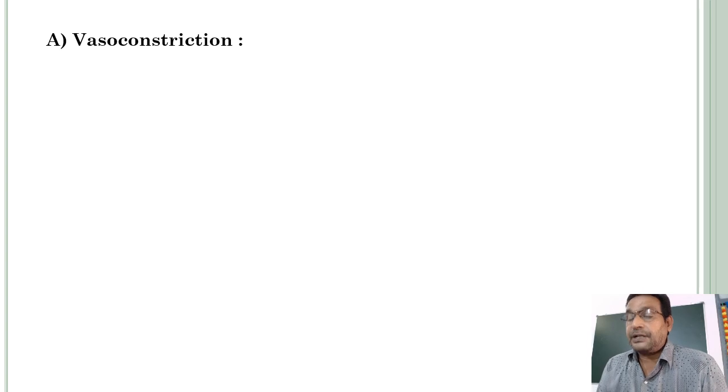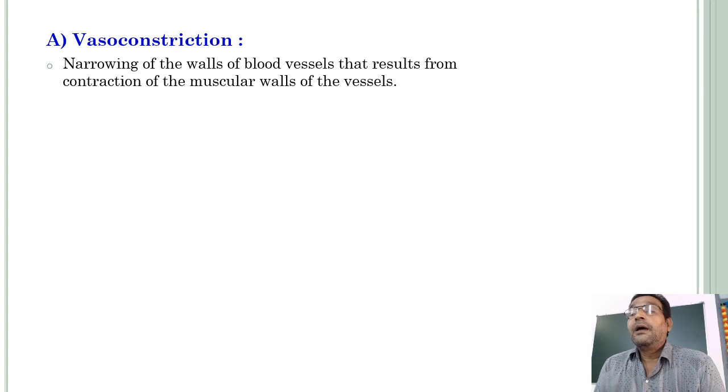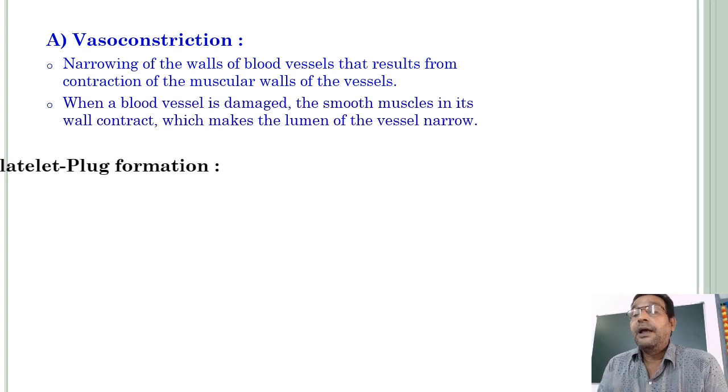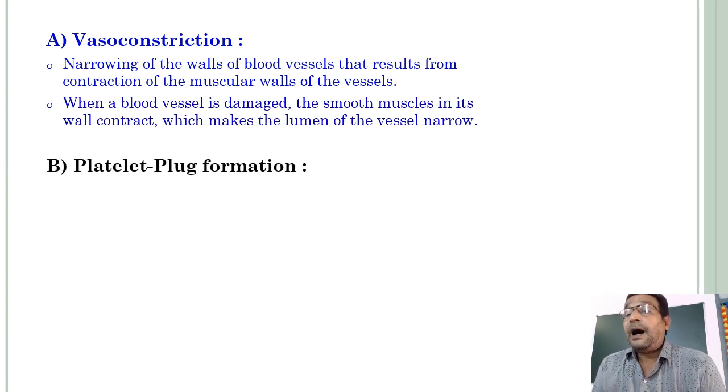First of all, vasoconstriction. As I told you earlier, vaso means a vessel or a blood vessel. Constriction means contraction. It is the narrowing of the walls of blood vessels that results from contraction of the muscular walls in the vessels. When a blood vessel is damaged, the smooth muscles in its wall contract, which makes the lumen of the vessel narrow. This is how vasoconstriction occurs.